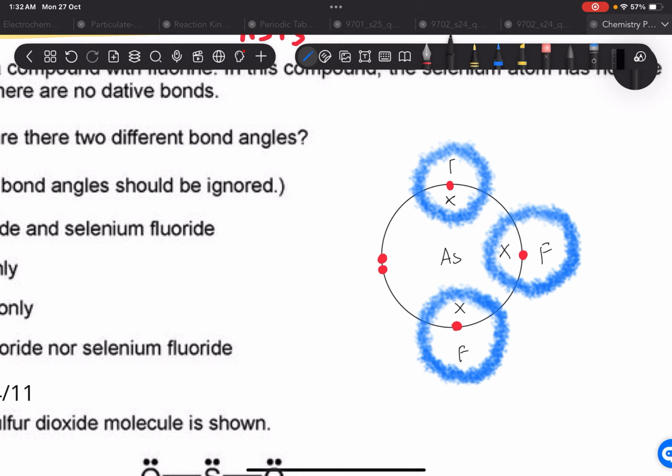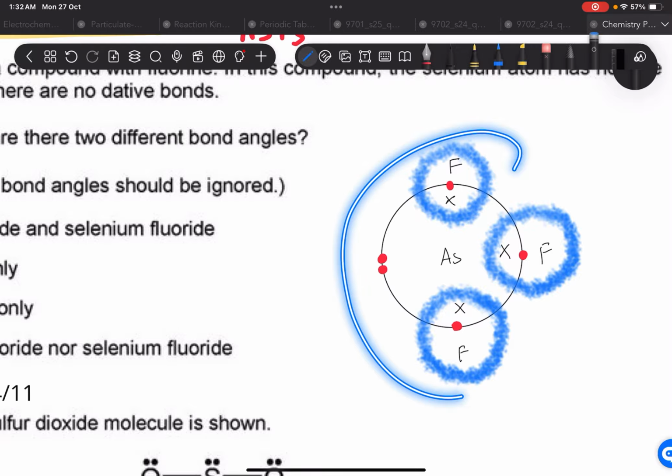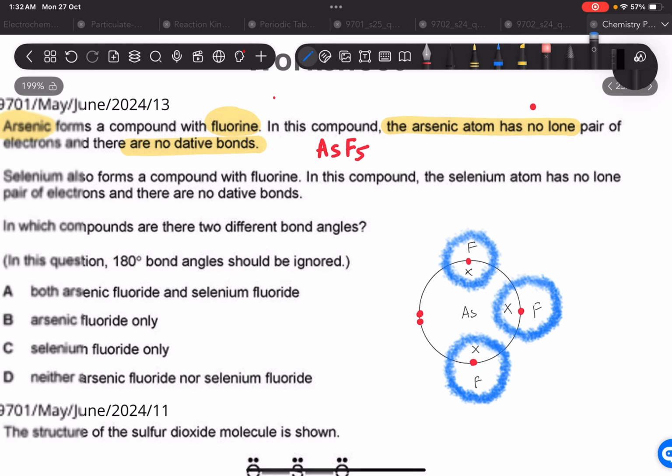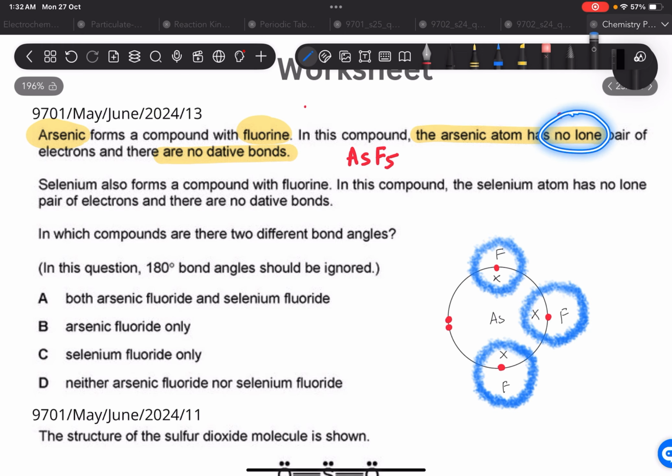But if we do this and try to fulfill the octet, there's going to be a lone pair on arsenic, which we cannot have, because the question clearly states that arsenic has no lone pair. So if you try to fill the valencies and complete the octet, you're going to end up having a lone pair. So you have to bond all the electrons with fluorines. So it's going to be AsF5.